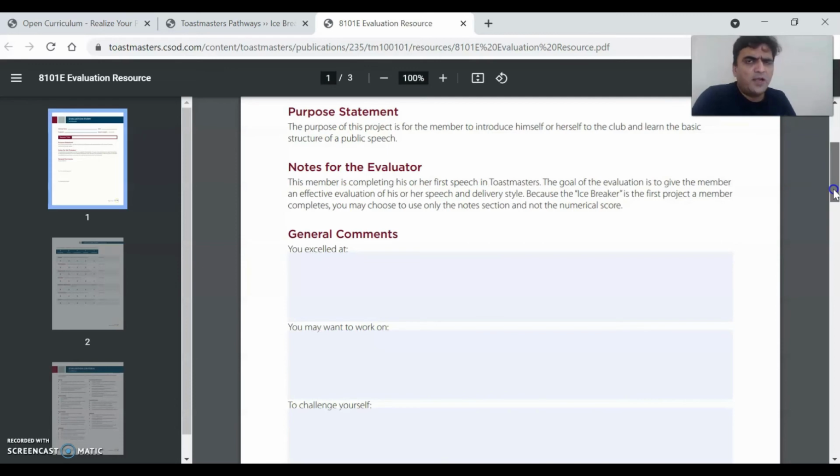No matter if you have a great speech about, for example, a recent incident that happened in your life, if your speech requirement is to deliver a speech based on research, then it is advisable that either you connect that incident with some research or you keep that speech for a later stage, and currently you develop the speech which is based on the research. Perfect. So let me close this.